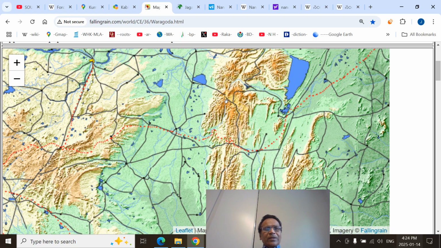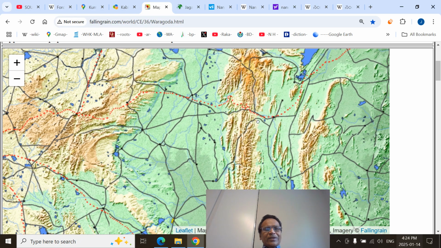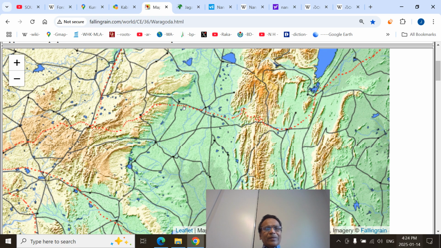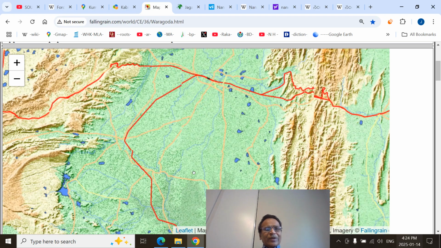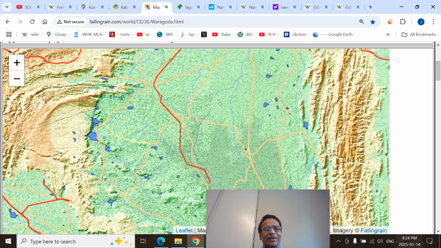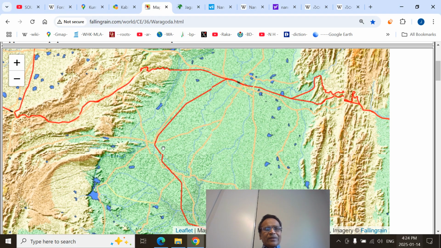There is a Bhavanasi river here. That is the northern part, which joins the Krishna river, whereas the Kundu joins the Penna river. So this is Nandyala town, this is Panyam town, this is Bethamcherla, this is Banganpalle. Because this is the Jureru valley, this is the Kundu river valley. Now Banganpalle town has a railway station also, and Nandyala has now become a junction. Nandavaram will be somewhere here.